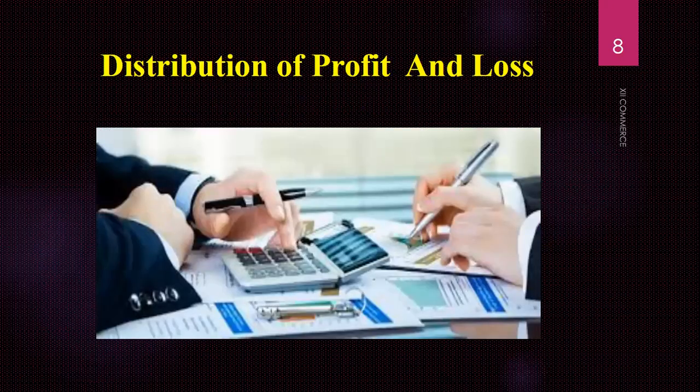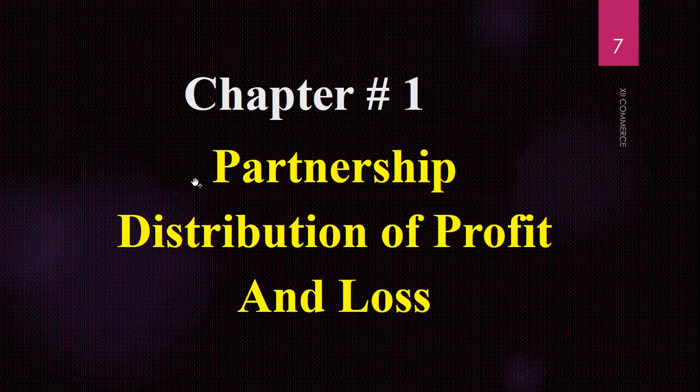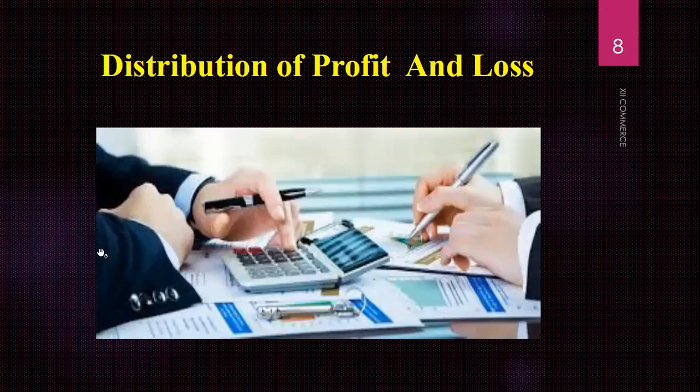Here in this picture, if you can see, as I talked about in the previous slide, this is the partnership distribution of profit and loss. It means the two partners are calculating the profit and loss for the business organization. Again, if I use the word partners, definitely they have mutually agreed to each other on certain terms and conditions.